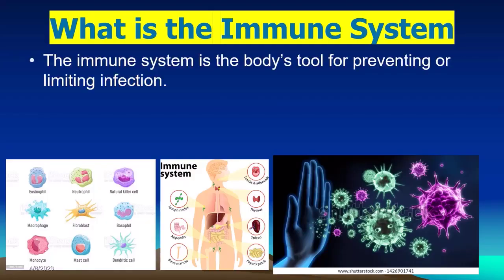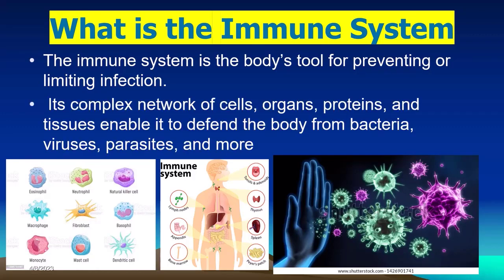What is the immune system? The immune system is the body's tool for preventing or limiting infection. Either it prevents the infection or limits its entry to the body. Its complex network of cells, organs, proteins, and tissues enables it to defend the body from bacteria, viruses, parasites, and many other infective and toxic agents. So this system is composed of cells, organs, and proteins. All these make a combined system which prevents the attack of the infective organisms.